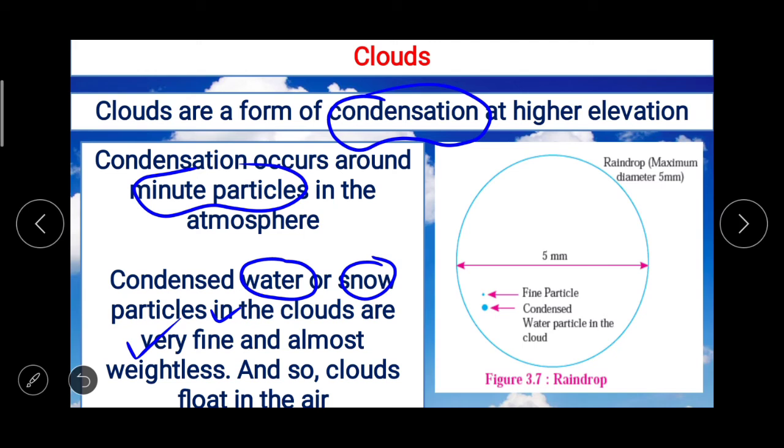Because condensed water or snow particles in the clouds are very fine and almost weightless, and that's why clouds float in the air. Here in figure 3.7 you can see a raindrop, and this one a fine condensed water particle in the cloud. The maximum diameter of a raindrop is 5 millimeters.